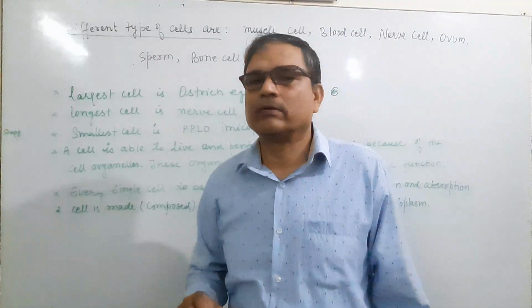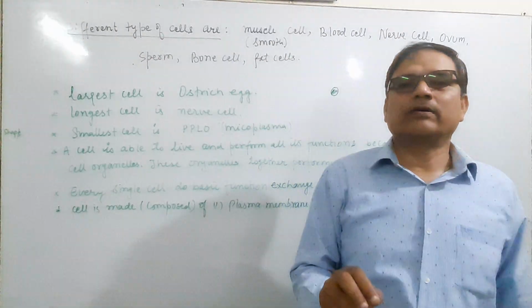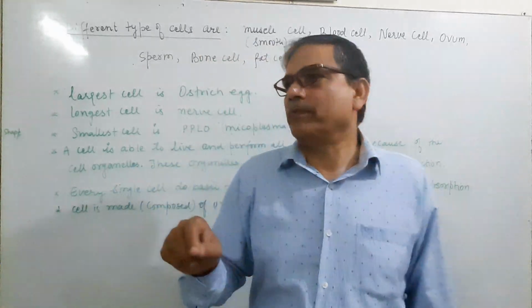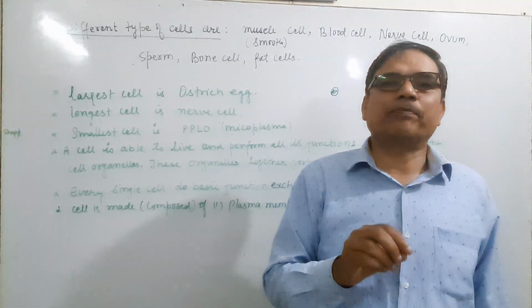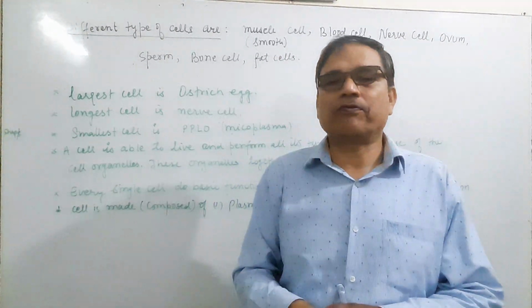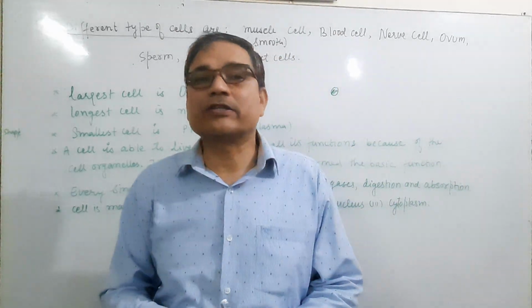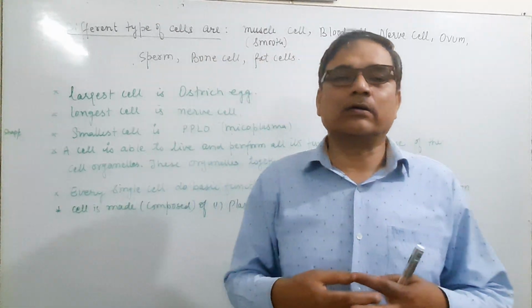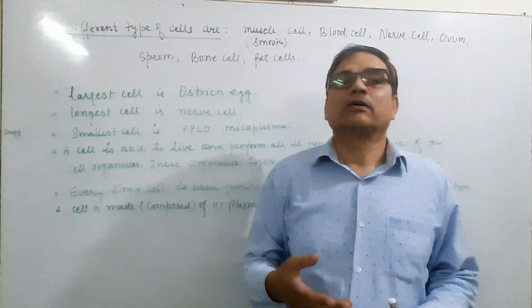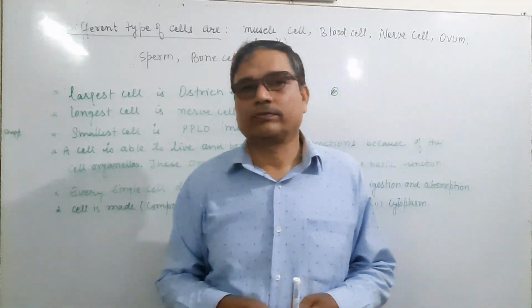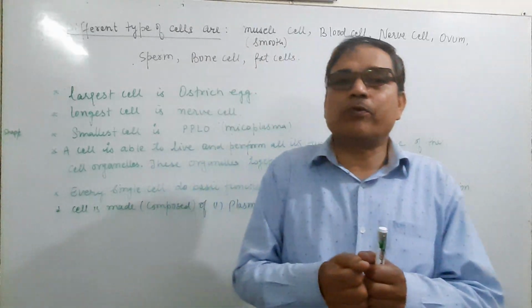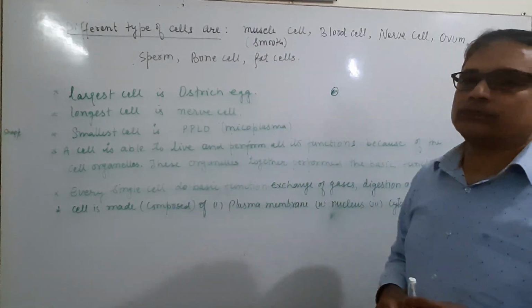Ovum is the sex cell present in the female. Sperm is the cell present in the male. Bone cell: the bone is stiff and also slightly flexible, and it is present in our skeletal system. And fat cells are generally present in adipose tissue, and the fat cells compose and form the adipose tissue.